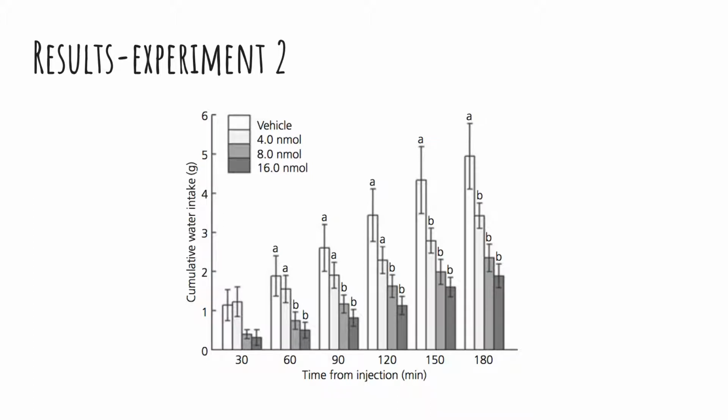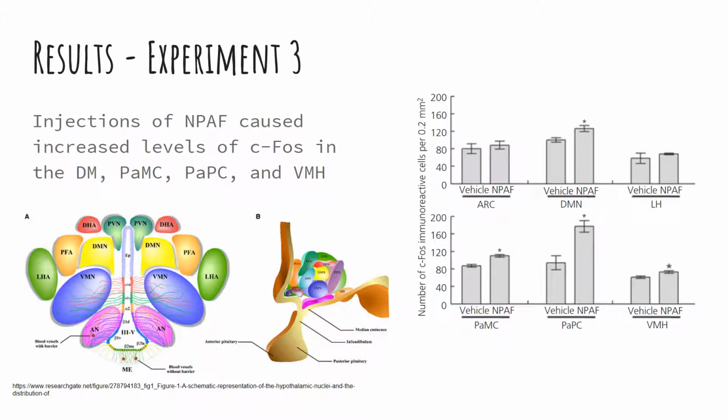Another experiment was conducted, this time observing the CFOS levels in chicks who had been given intracerebroventricular injections of NPAF. It was found that the chicks who were given the injection had significantly increased CFOS levels in the DMH, PAMC, PAPC, and the VMH. Additionally, it should be noted that there were no effects on the LH from NPAF.